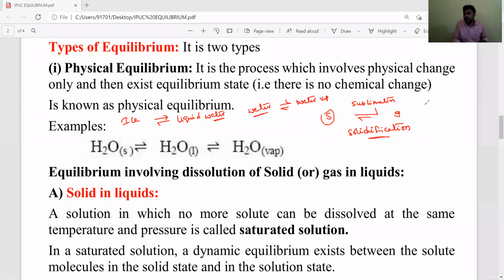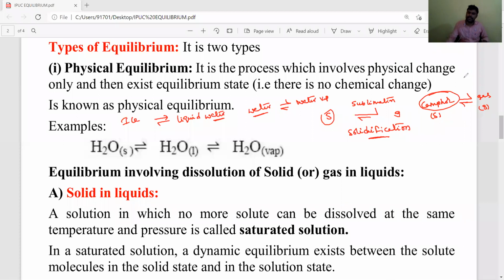Again, take solid iodine or camphor. Camphor is a solid. Take it in a closed vessel, then it is converted into gas. And again that gaseous camphor can be directly converted into solid camphor. That is known as solidification, and solid directly converted into gas is called sublimation. All these processes are examples of physical equilibrium processes.